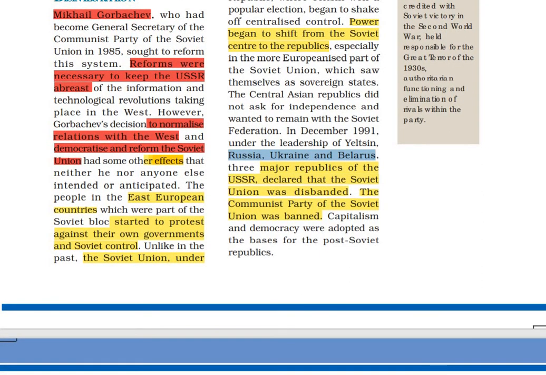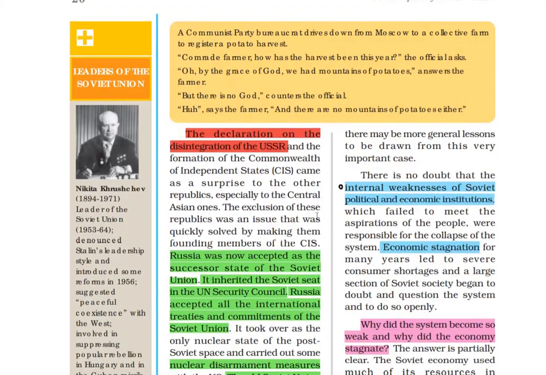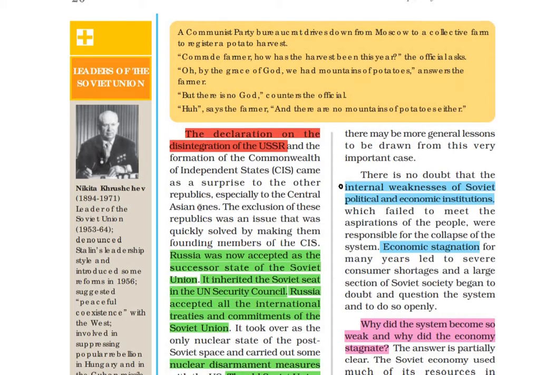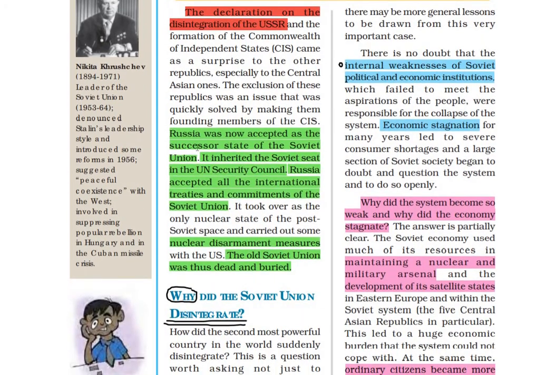They declared these things. And then finally, the disintegration of the USSR was a very big surprise to the other republics, especially to the Central Asian ones. Russia was now accepted as the successor of the Soviet Union.